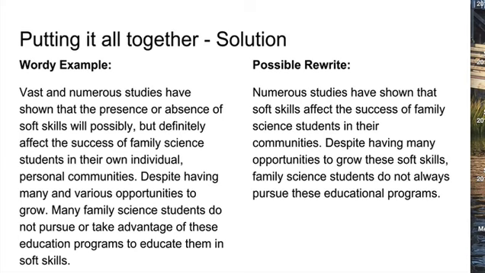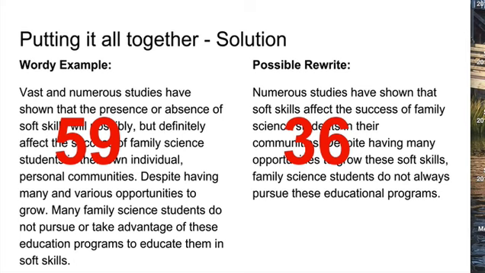Compare the wording example to the possible rewrite. The rewrite includes the fixed fragment and it also removed all redundant phrasing. The word count has also changed drastically. The first example was 59 words. The second example is 36. Both passages describe the same scenario, but the rewrite is clear and gives the information to the reader as directly as possible.